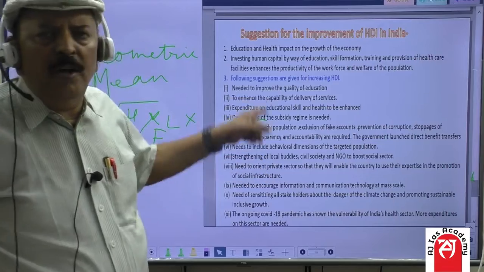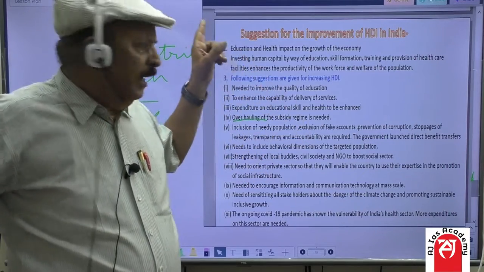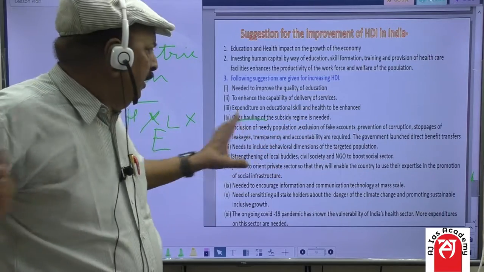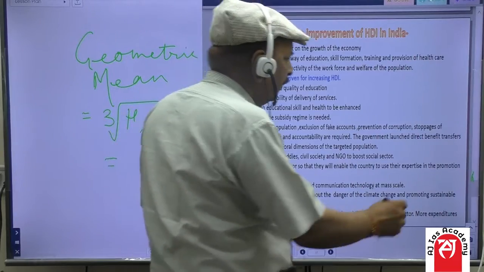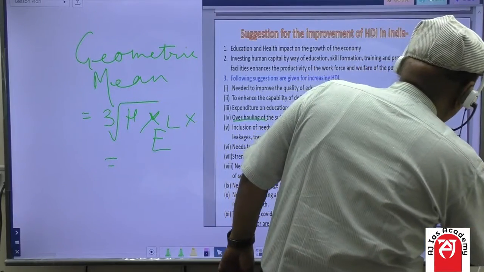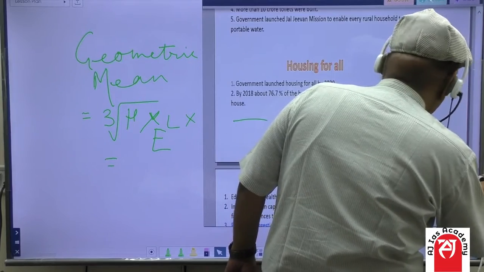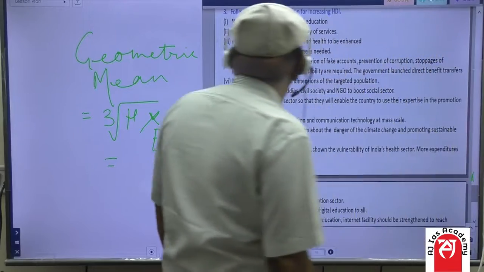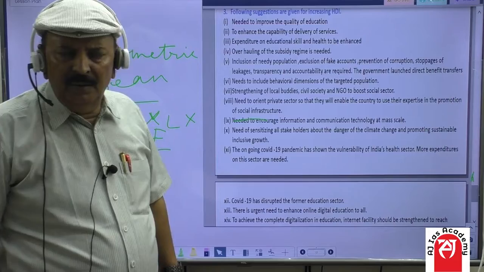Third is expenditure on education and skill formation and health are to be enhanced. Fourth is overhauling the subsidy regime is needed.